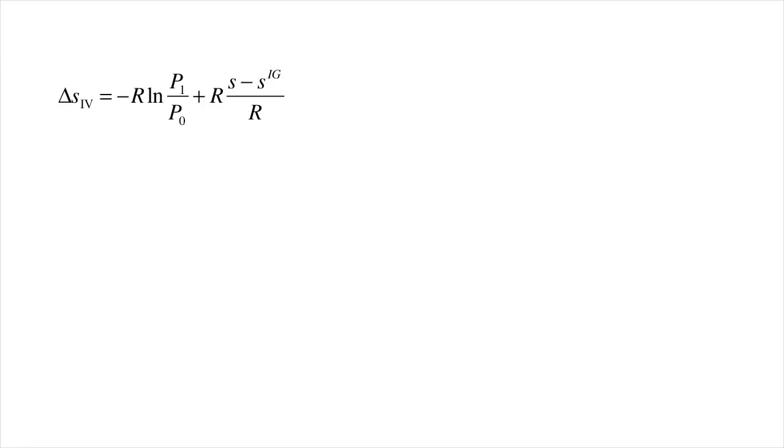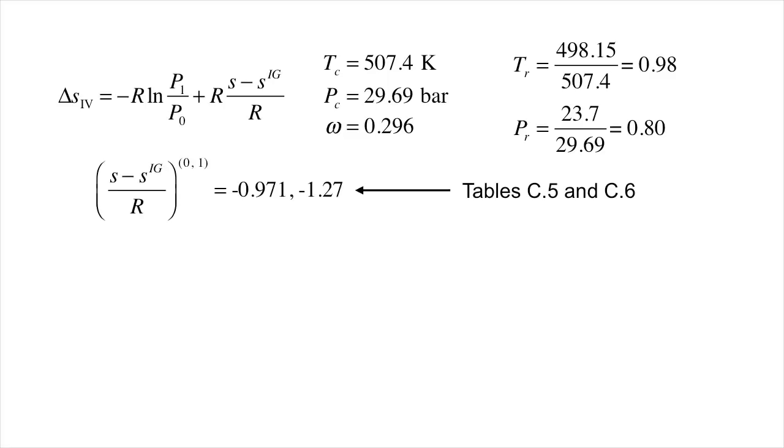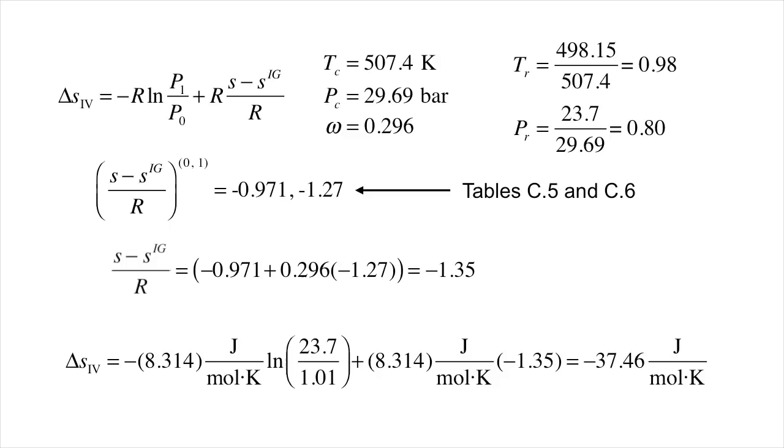Finally, for the fourth leg, since we used Lee-Kessler last time for the enthalpy departure with pretty good success, let's do the same here for entropy departure. We already calculated PR and TR, so we can just go to tables C5 and C6 and look up the values of the 0th and first order entropy departure functions, defined as the entropy departure divided by R. Assembling with the acentric factor and then plugging in the value of R, P1, and P0, we get a total entropy change of minus 37 joules per mole Kelvin.